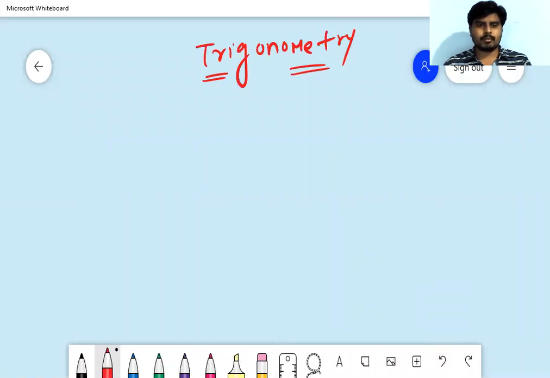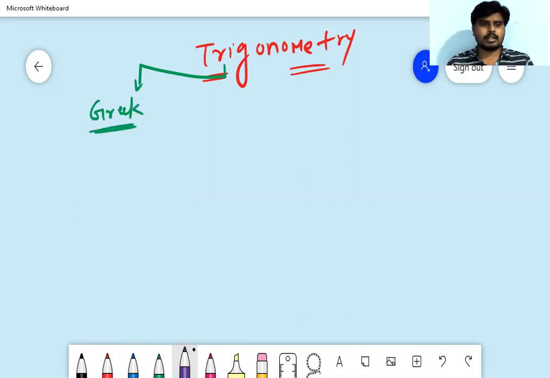See, trigonometry. This word trigonometry comes from two Greek words. They are trigonon and metron.